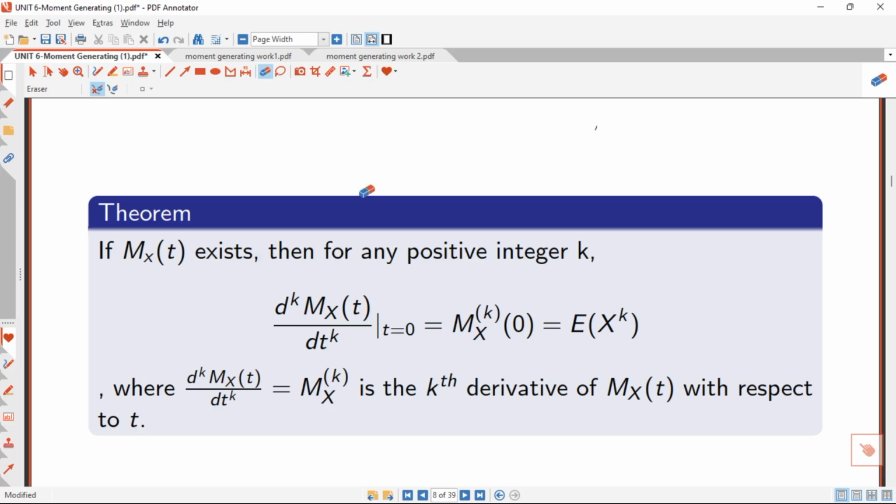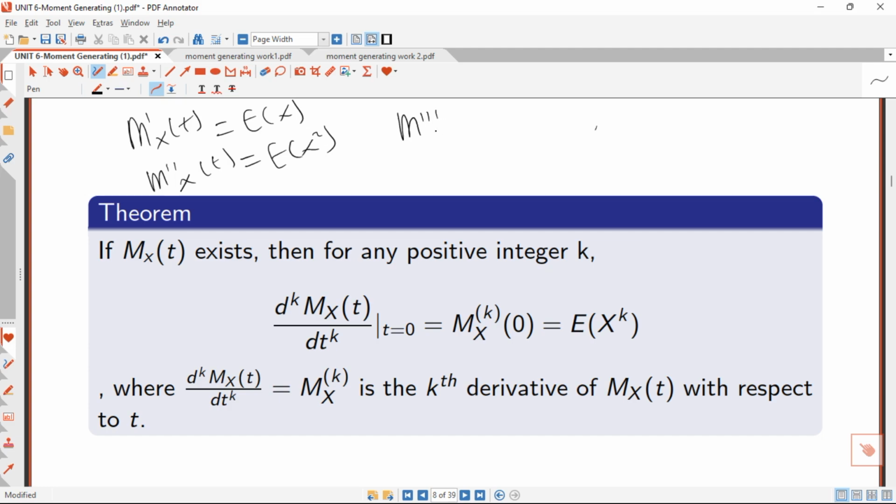X, right? So here, let me break it down for you to really understand. When you take the first derivative of the moment generating function, you are going to get the expectation of X. If you take the second derivative, you are going to get the expectation of X squared. If you take the third derivative, you are going to get the expectation of X cubed, and so on. When you take the k-th derivative with respect to t, you are going to get the expectation of X raised to the power k, right? So that is what the formula is trying to achieve here.